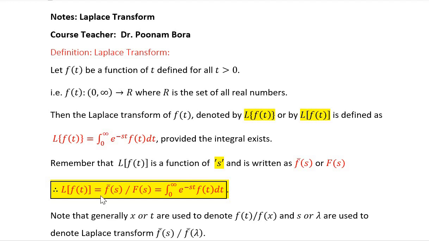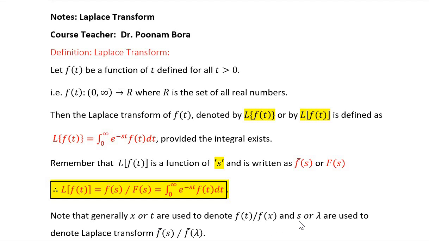So, Laplace of f of t equal to, this is another way of denoting the Laplace transform of a function f of t. We take f bar of s or capital F of s, which is nothing but integration from 0 to infinity e raised to minus st into f of t dt. Now you need to note that generally x or t is used when you are supposed to denote a function whose Laplace transform needs to be found out.